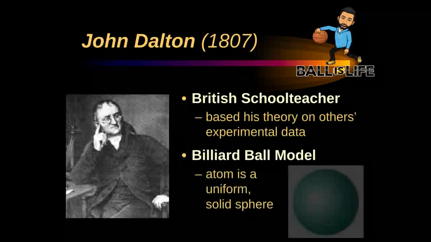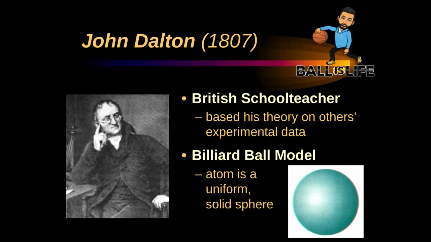So fast forward almost 2,000, actually about 2,500 years. John Dalton enters the scene around 1807, or the early part of the 1800s. He was a school teacher in Britain, and he didn't actually do any experiments. He just based his theory on the experimental data of other people. The name of John Dalton's model of the atom is called the billiard ball model.